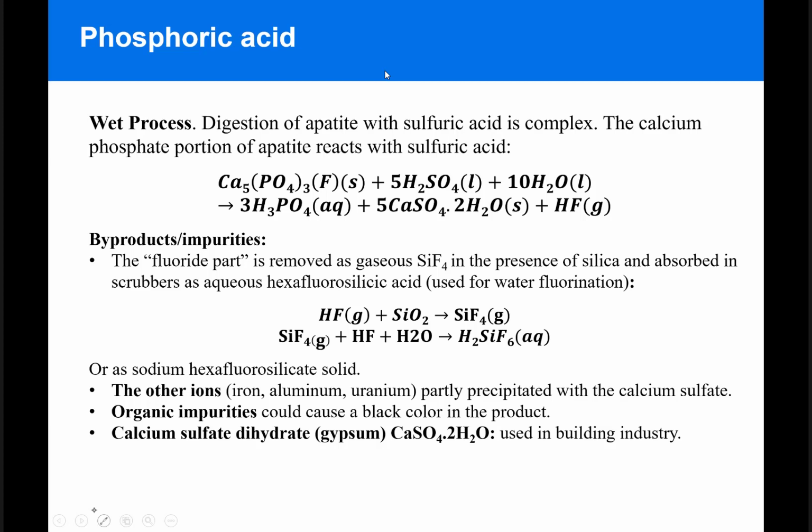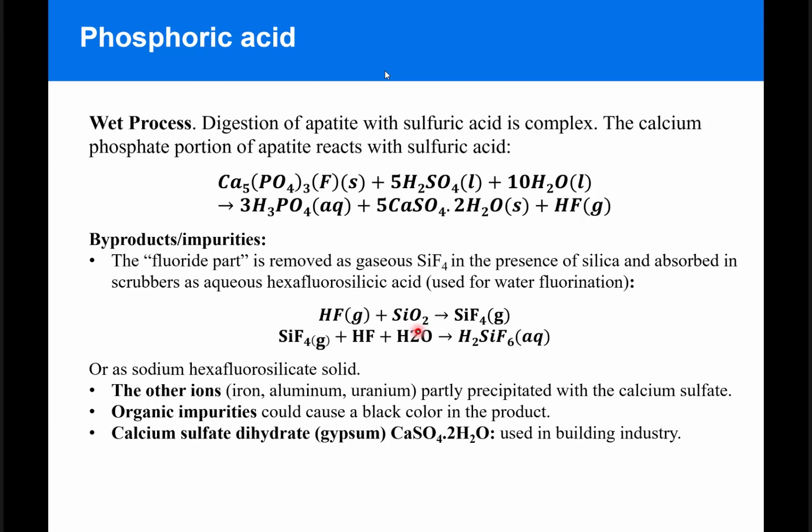The phosphate portion of apatite reacts with sulfuric acid to produce phosphoric acid and calcium sulfate, and the fluoride part, or the halogen part in apatite, usually produces byproducts or impurities that include HF, which can be removed as gaseous SiF4 in the presence of silica, then absorbed in scrubbers as aqueous hexafluorosilicic acid, which can be used for water fluorination